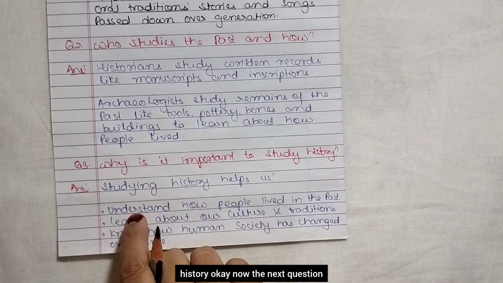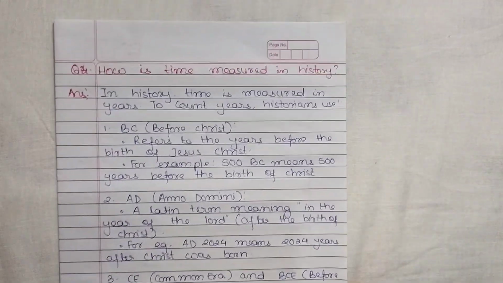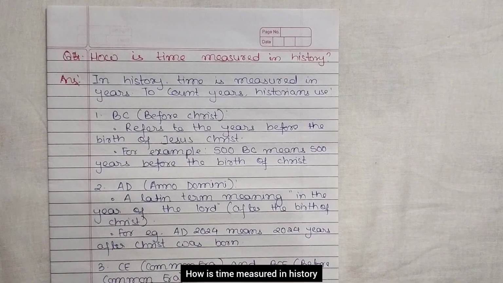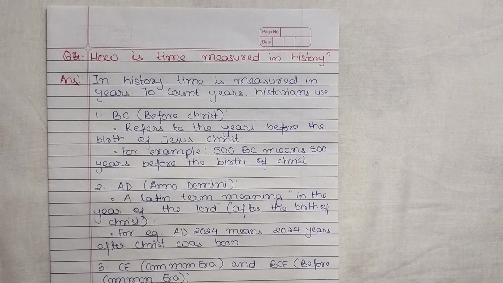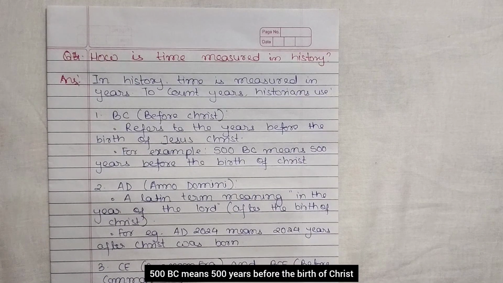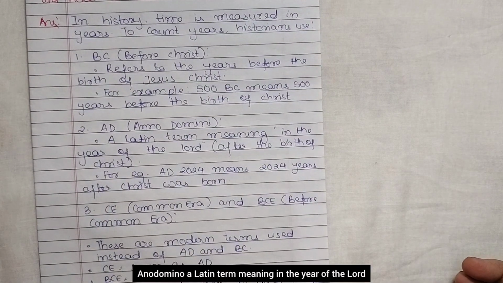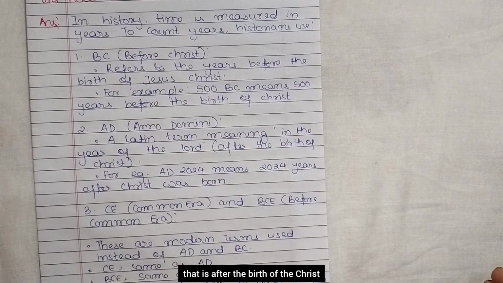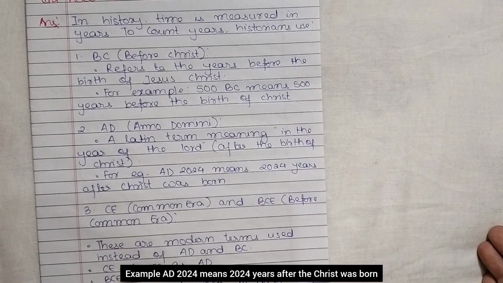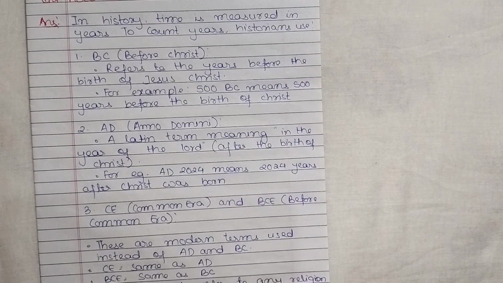Okay. Now, the next question, how is time measured in history? In history, time is measured in years, and to count years, historians use BC, before Christ. It refers to the years before the birth of Jesus Christ. For example, 500 BC means 500 years before the birth of Christ. Second, AD, Anno Domini, a Latin term meaning in the year of the Lord, that is after the birth of Christ. Example, AD 2024 means 2024 years after Christ was born.